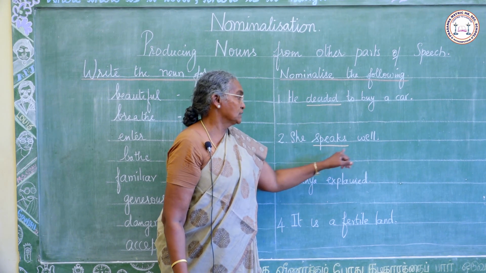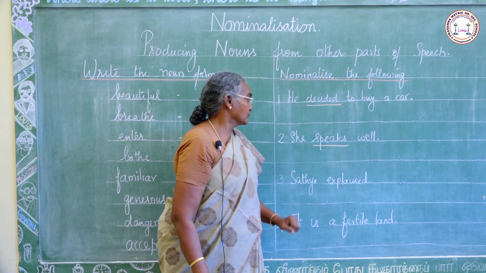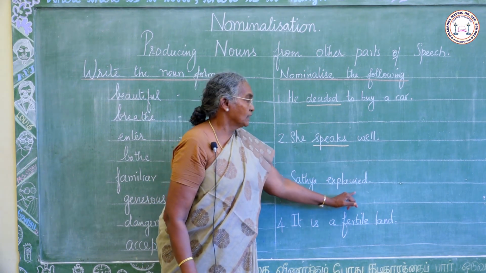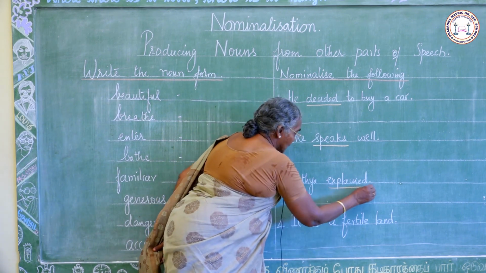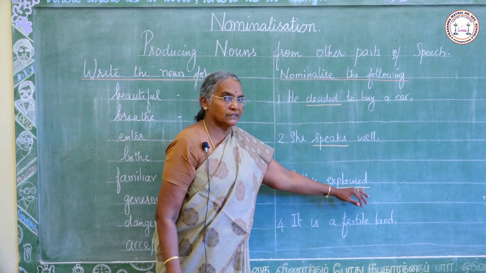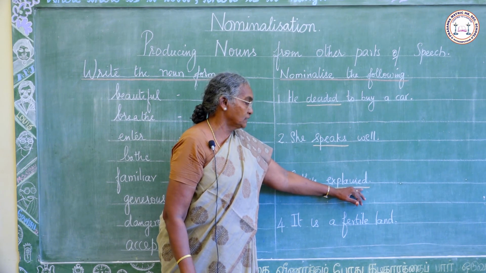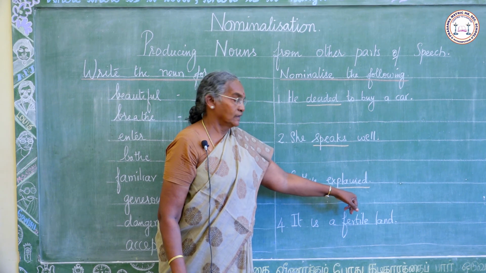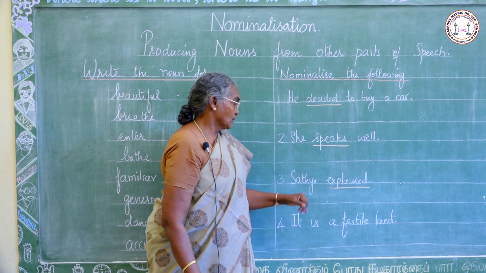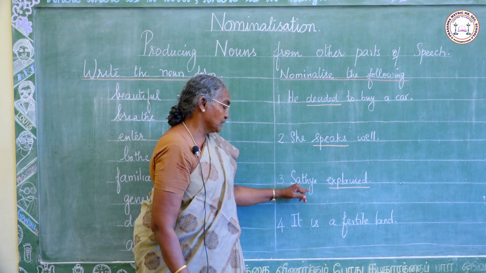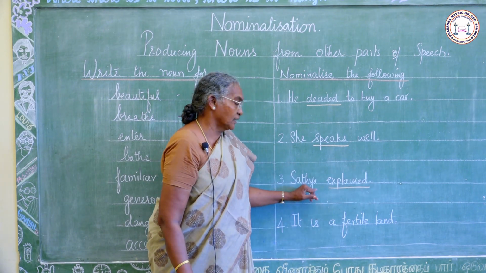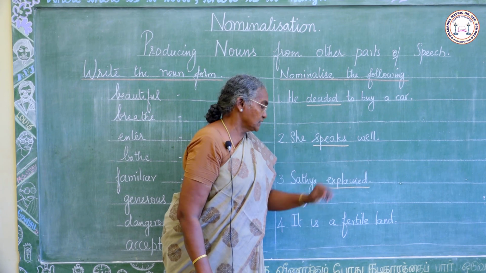Her speech is good. Next sentence, Satya explained. This is verb. Satya explained, it is in verb form. You have to change it into a noun. What is the noun for explain? Explanation. So frame the sentence now. Satya gave an explanation.